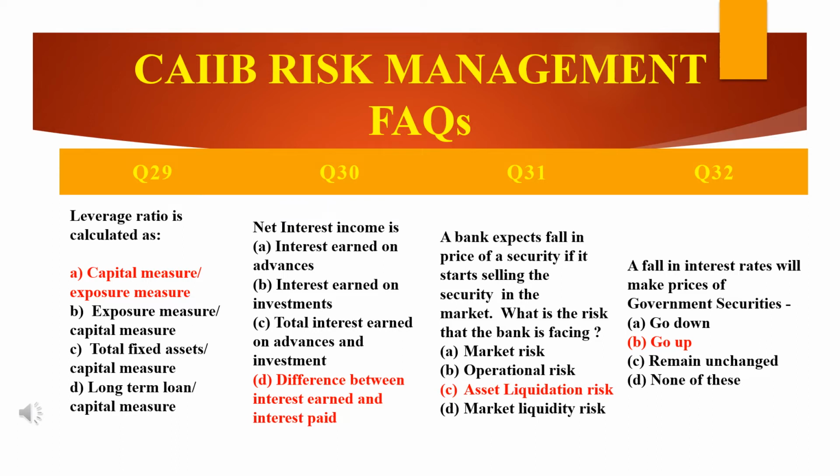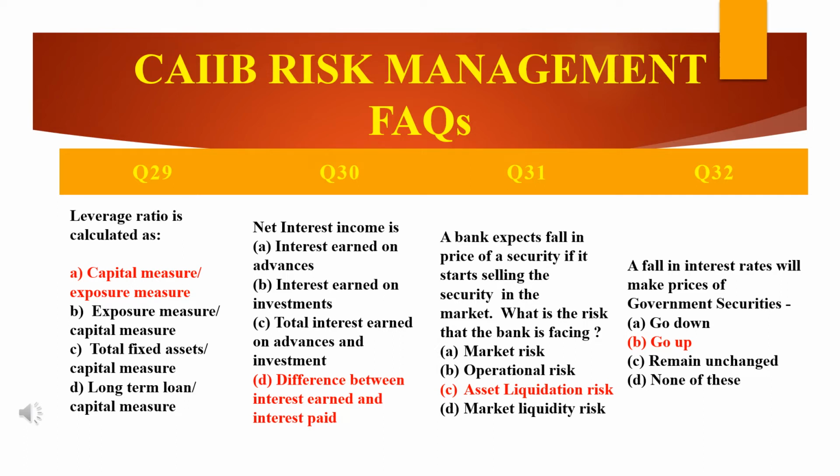I hope you are understanding my point. The answer is asset liquidation risk. This case in general is a market risk. But as the bank is selling and expecting a reduction in the price because the bank starts selling the security in the market, that is when it is liquidating its assets, asset liquidation risk comes into force. So the answer is option C, asset liquidation risk.